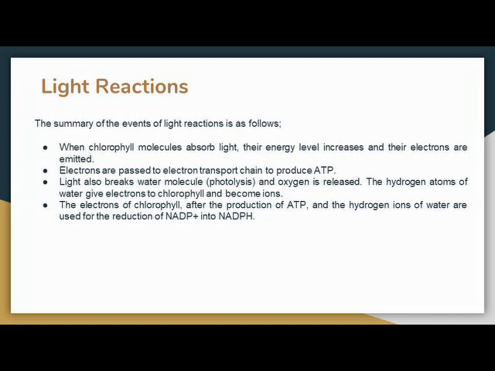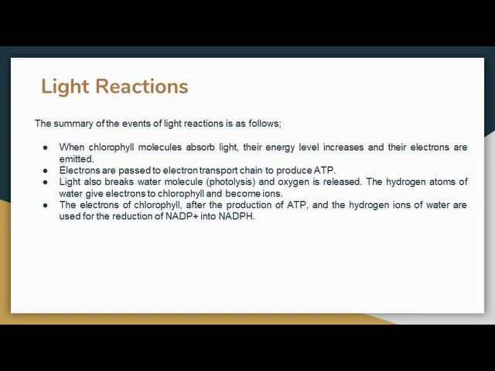As you know, water is composed of two types of element, hydrogen and oxygen. So when light breaks down the water molecule, hydrogen and oxygen get separated. The hydrogen atom of water gives an electron to the chlorophyll and becomes an ion. As we discussed in the previous oxidation reduction reaction, in biochemical reactions we discuss the losing or gaining of hydrogen atoms, not electrons, because there is only one electron present in a hydrogen atom. That's why we discuss the loss of hydrogen atoms and the gain of hydrogen atoms. So the hydrogen atom of water gives an electron to the chlorophyll and becomes an ion.